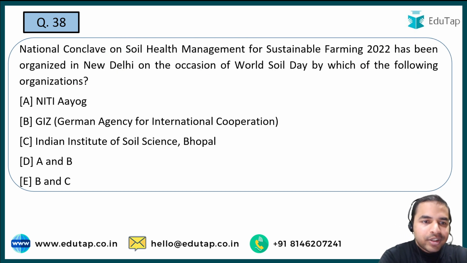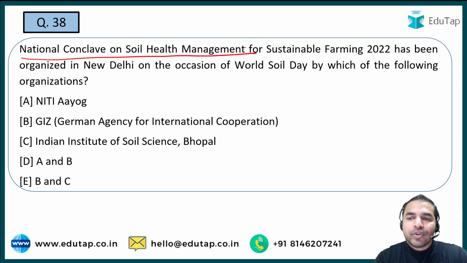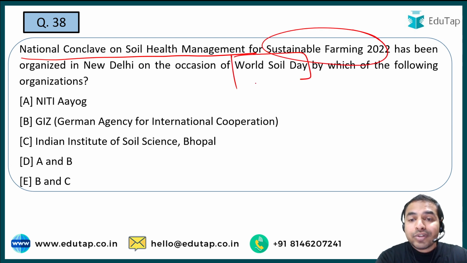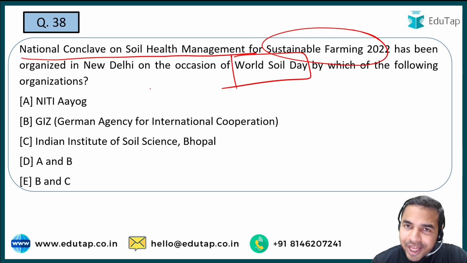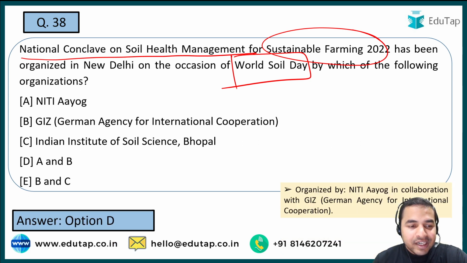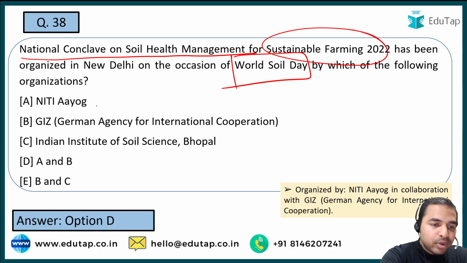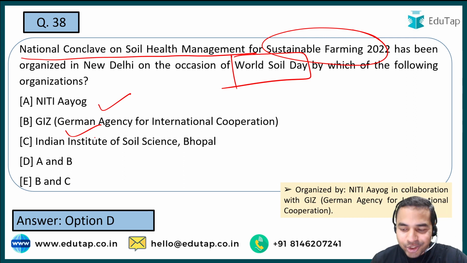Now the next question is on the National Conclave on Soil Health Management for Sustainable Farming 2022, which once again was being held on the World Soil Day. आपको बताना है कि इसमें से वो कौन सी ऑर्गेनाइजेशन है जिसने इसको ऑर्गेनाइज किया था. It was Niti Aayog, German Agency for International Cooperation, IISc Bhopal. What is the right answer? So guys, here the right answer is basically option D, that is both Niti Aayog and German Agency for International Cooperation. That is the right answer to this question.